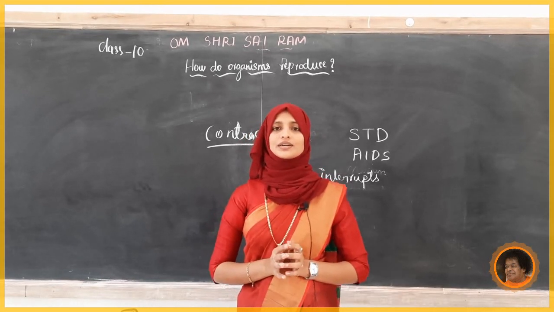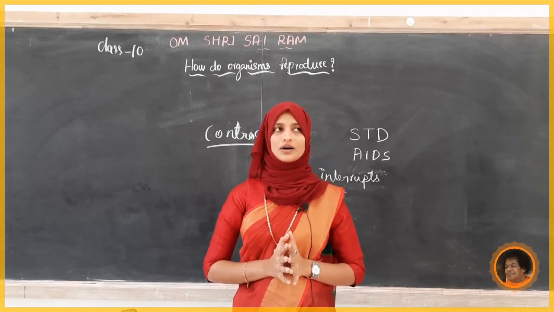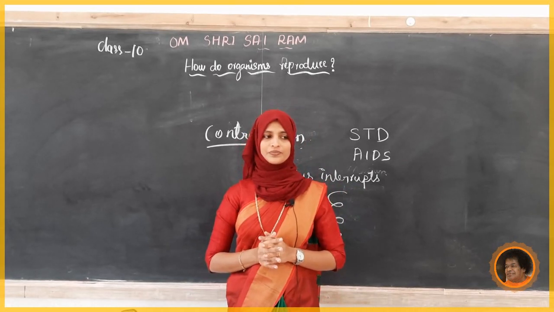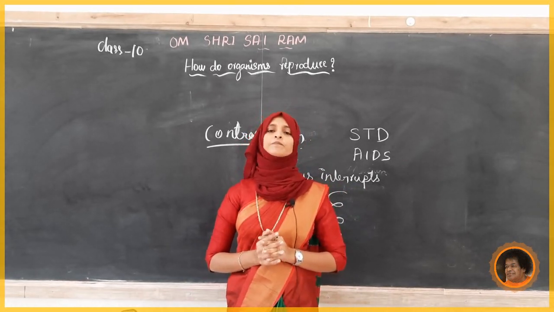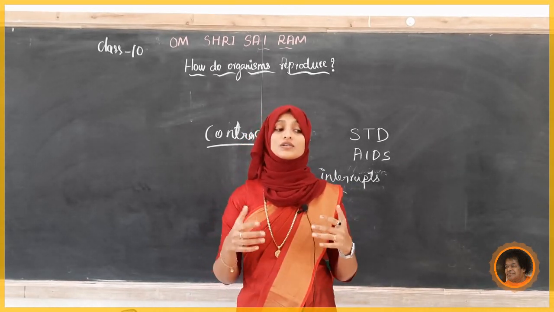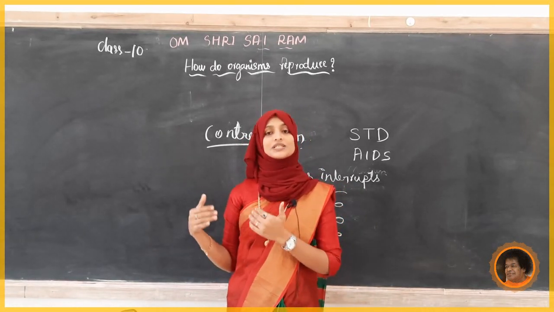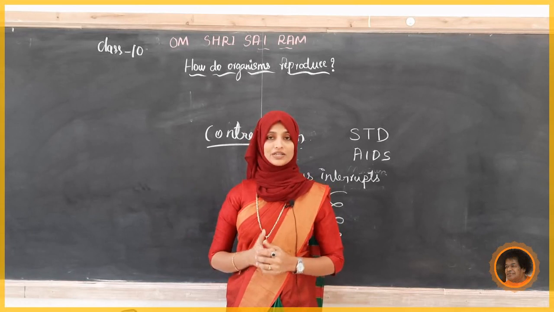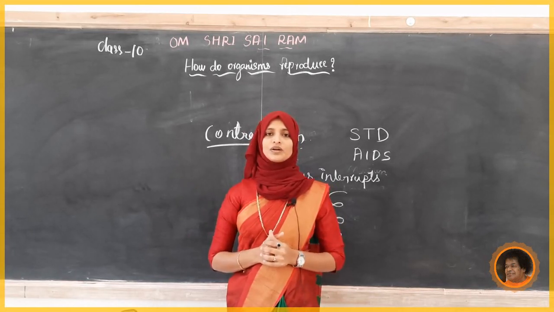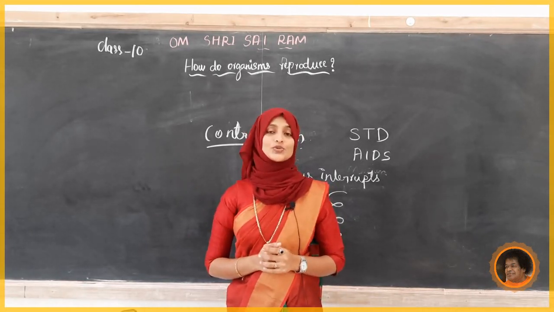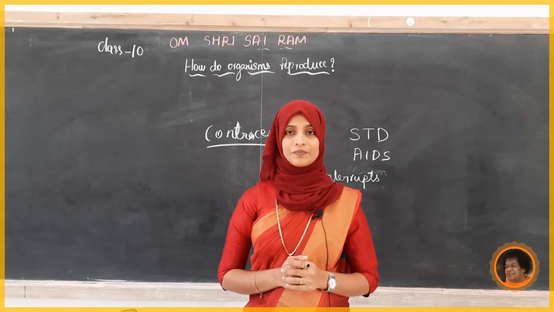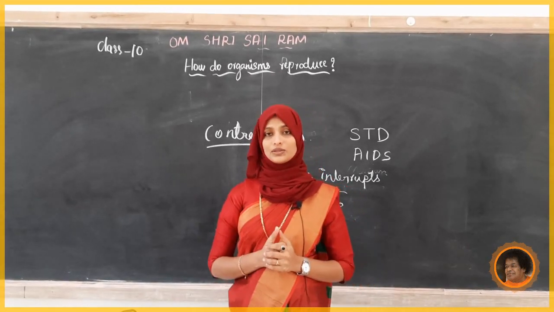Second question: write a short note on menstruation. What are the different contraception methods? List the names and explain them in your own words. What are the sexually transmitted diseases and how can we control them?